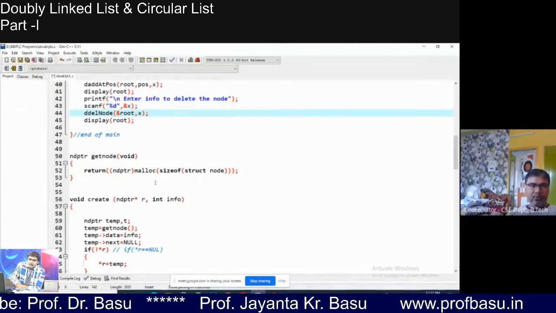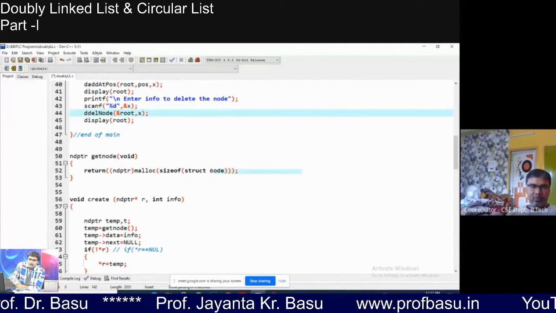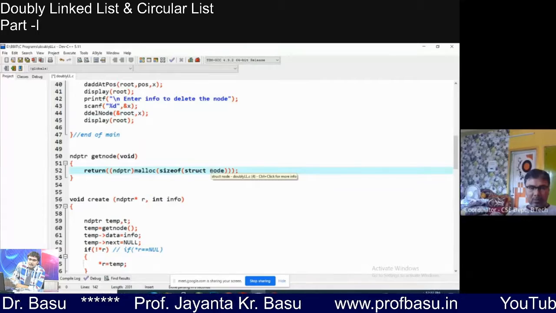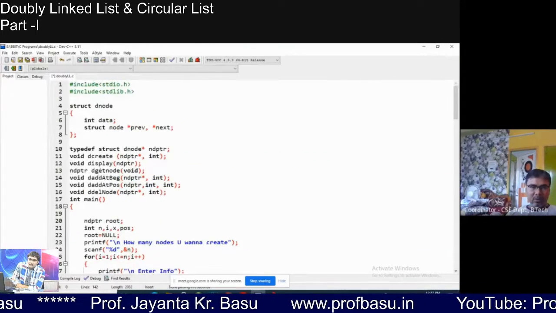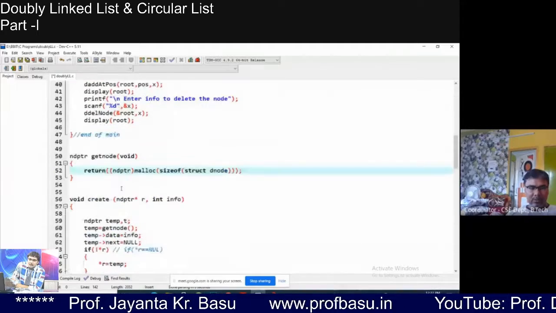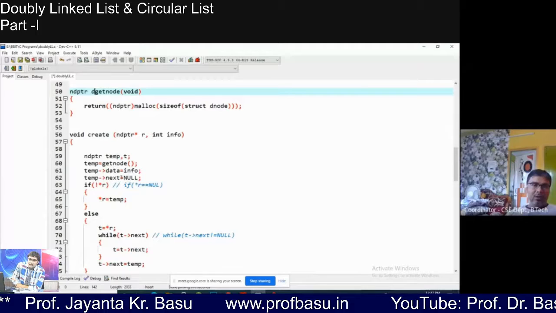Fine. This will remain unchanged, the same, but instead of node, you will write D node. I have changed the name, dget node. So this will be our dget node, fine. Now the create function.